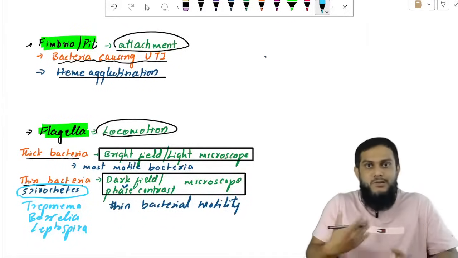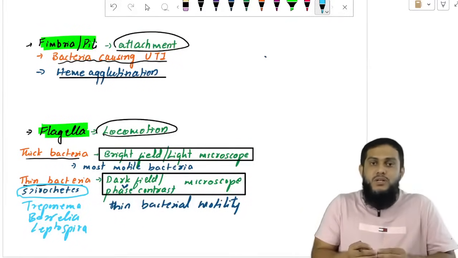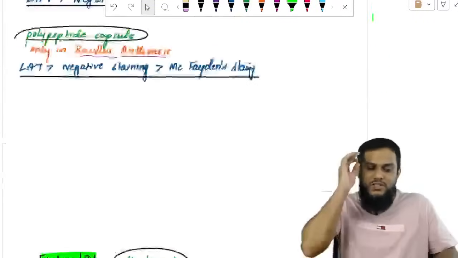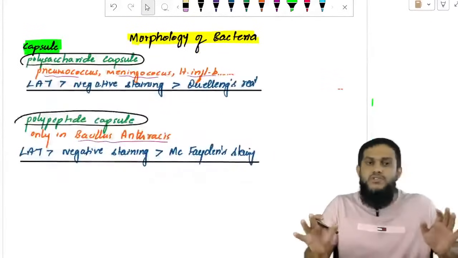In bright field, you can see thick bacterial motility. And why are we seeing motility? Bacteria that are motile have flagella; non-motile bacteria don't have flagella. To identify flagella, we use special methods.